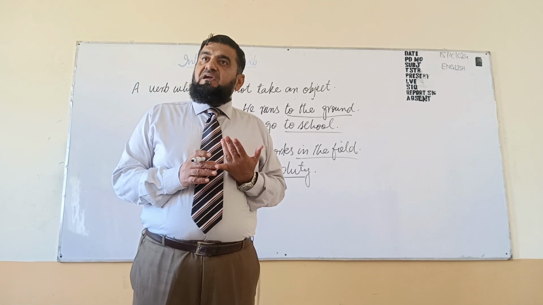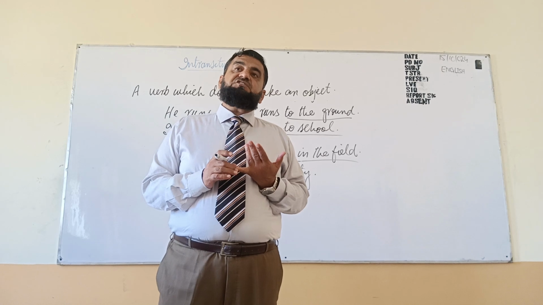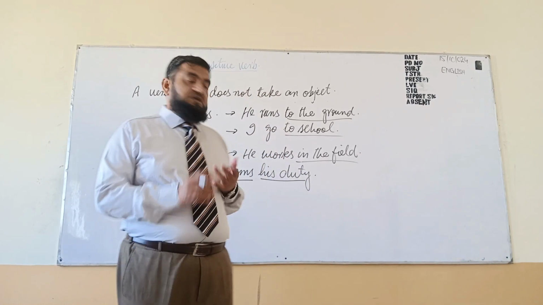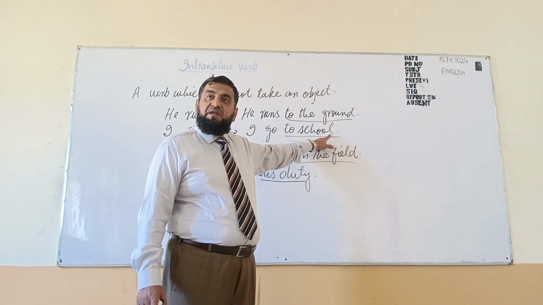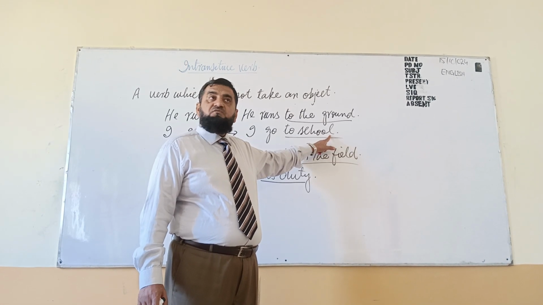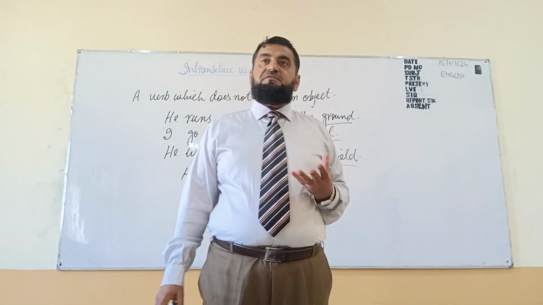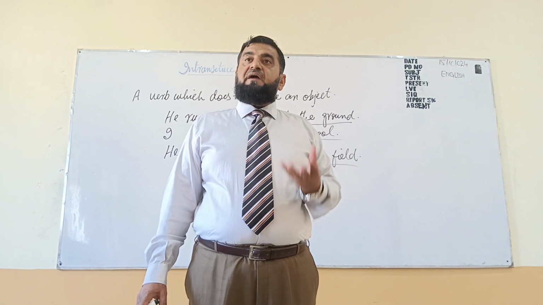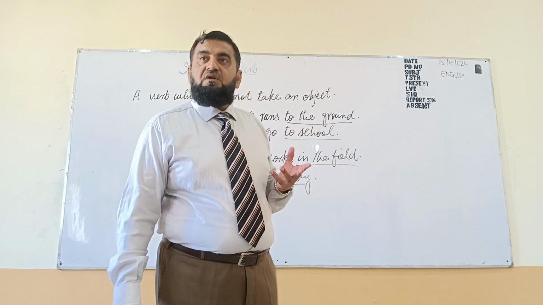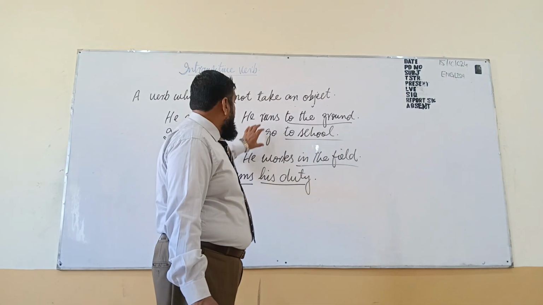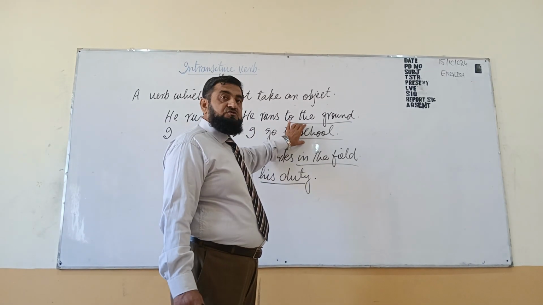When we are linking an object or noun phrase with the intransitive, we will use preposition. So this noun phrase will change its position. We will not call it an object, we will call it complement, and that is the major point. For example, someone has told us, I go to school: I subject, go verb, to school object.